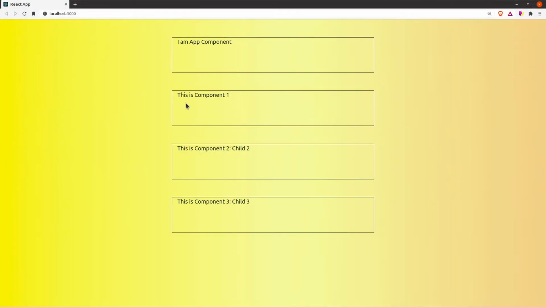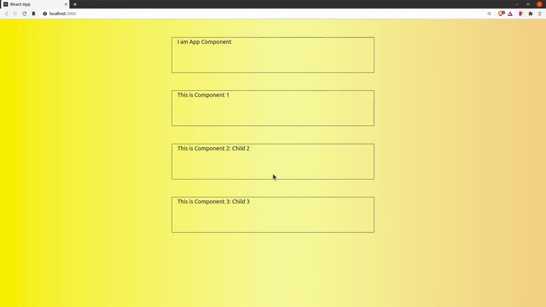So this is my main application. You can see that I have created multiple components. There is a main component called app component. Inside this app component, there is a children component. There is a child called component 1. Inside the child 1, there is component 2. And then inside the component 2, there is component 3. So you can see that there is n level of hierarchy, right?